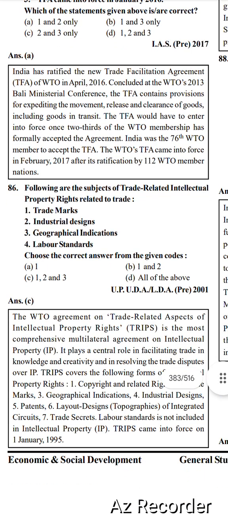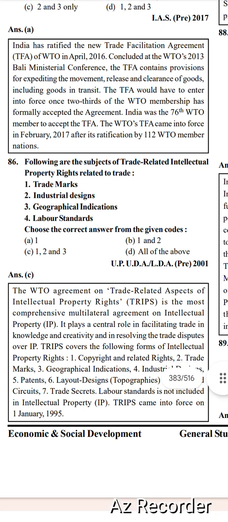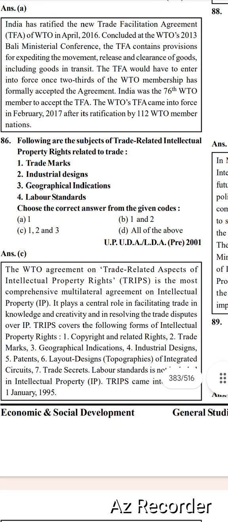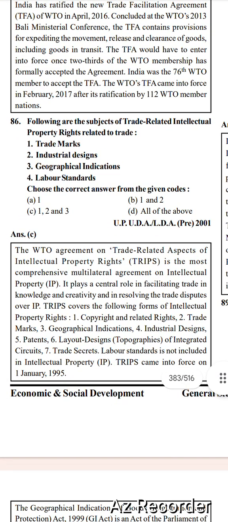Next, the following are the subjects of Trade Related Intellectual Property Rights: 1, trademark; 2, industrial design; 3, geographical indication; 4, labor standard. Choose the correct answer from the given codes. Option A, 1; option B, 1 and 2; option C, 1, 2 and 3; option D, all of the above. Right option is option number C, 1, 2 and 3. Trademark, industrial design, geographical indications.